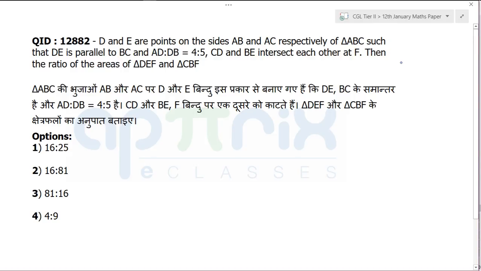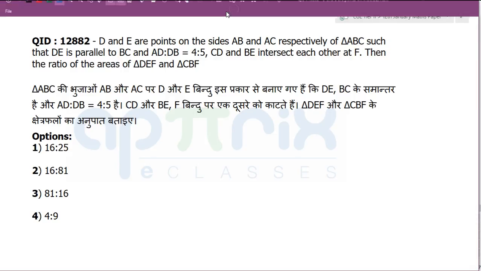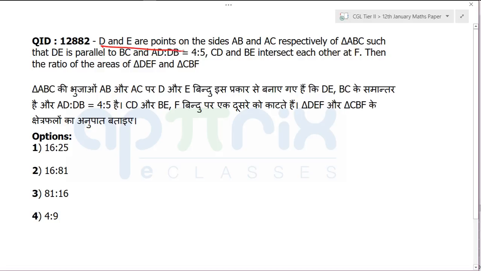So question number 82 now. What it says is that D and E are points on the side AB and AC respectively of a triangle ABC such that DE is parallel to BC, AD is to DB is 4:5, CD and BE are intersecting at point F, then the ratio of the area of this is. Are they telling you anything about